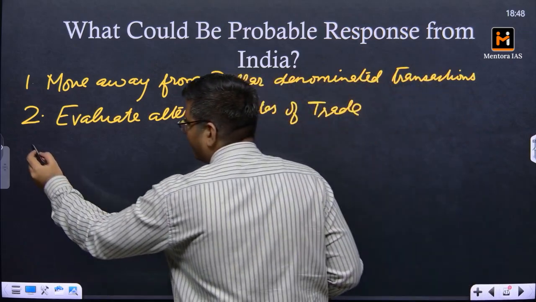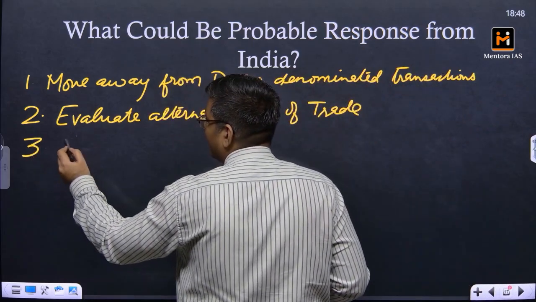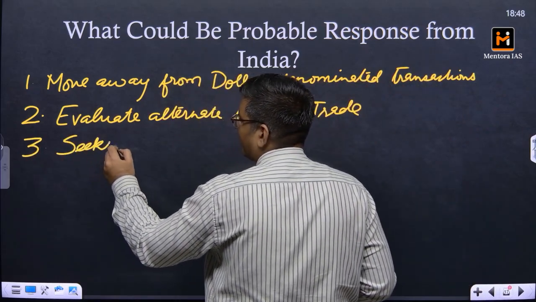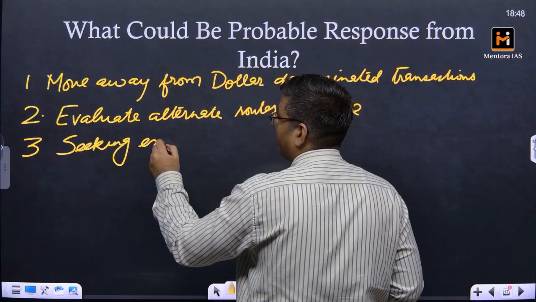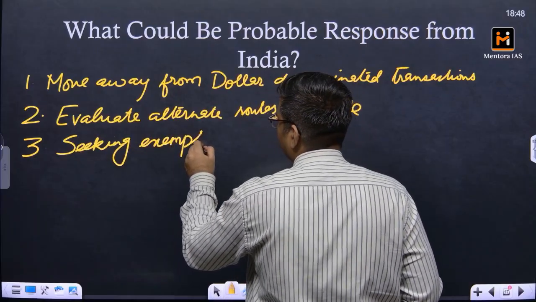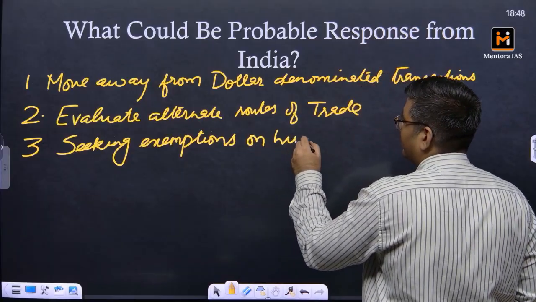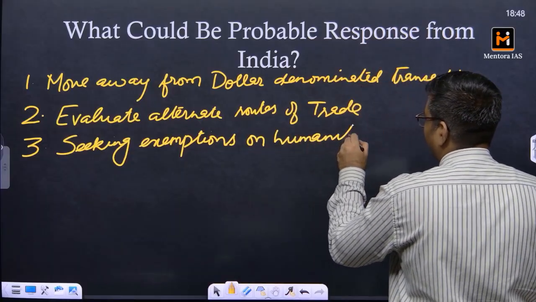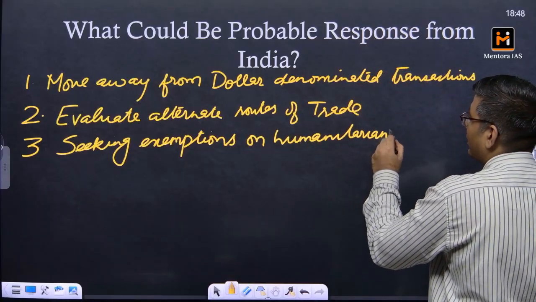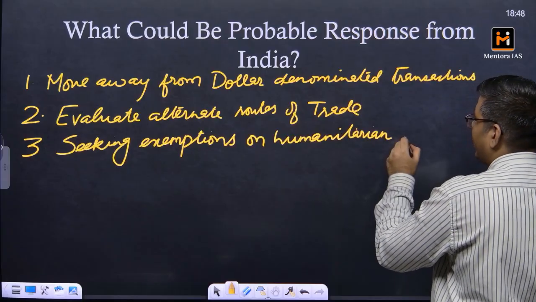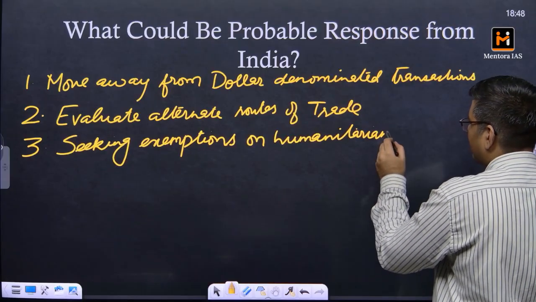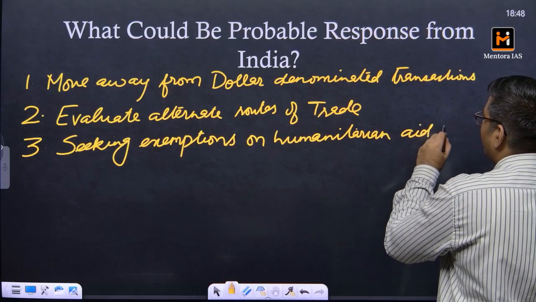The third thing is seeking exemptions on humanitarian grounds for Afghanistan. The same thing, that we need some kind of exemption, humanitarian aid for Afghanistan.